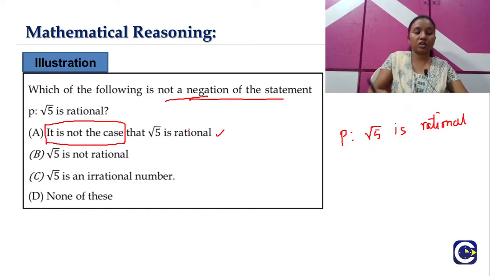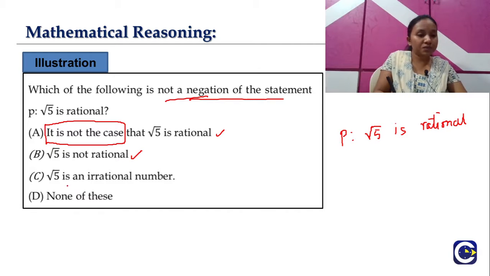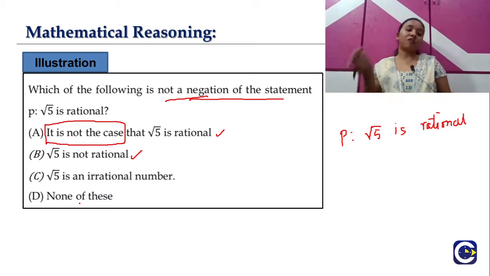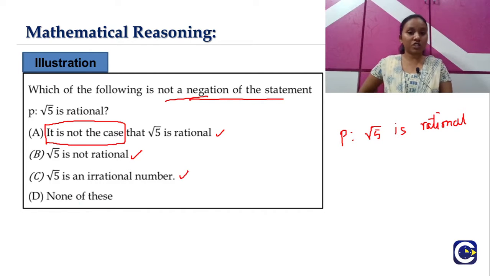So it's a correct one. So the next one, root 5 is not rational. Even when we use the word not, that implies that it is the negation of the statement, which means root 5 is not rational is also the negation of the given statement P. And the next option, root 5 is an irrational number. So the opposite of a rational number is nothing but an irrational number, which means even option C is also